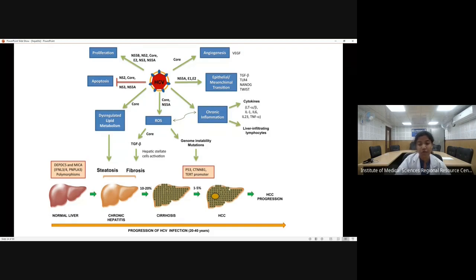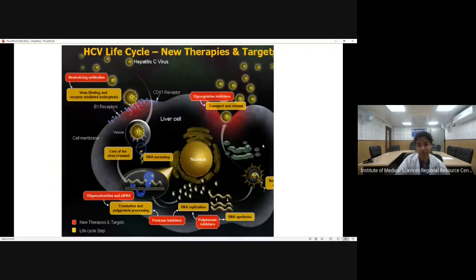Now, hepatitis C virus mostly goes on to develop chronic hepatitis. About 80% of the cases develop chronic hepatitis. However, acute hepatitis is very rare in case of hepatitis C, and also there is a large chance of developing cirrhosis and hepatocellular carcinoma, even more than that of hepatitis B.